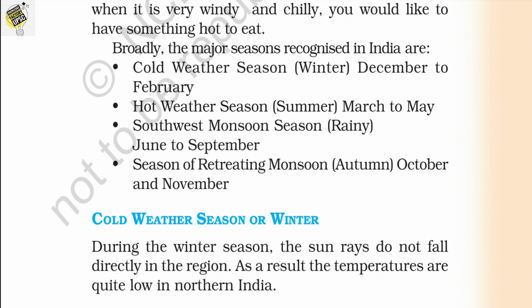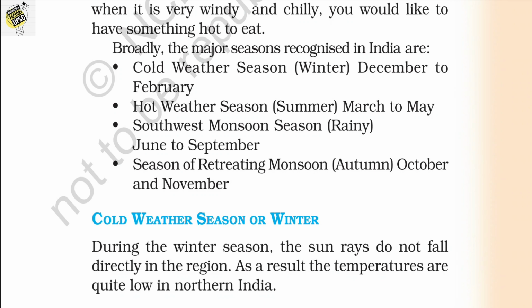The second is the hot weather season or summer season, from March to May, that is 3 months. The third is the southwest monsoon season or rainy season, from June, July, August and September, a duration of 4 months. And the season of retreating monsoon, the autumn season, is from October and November.